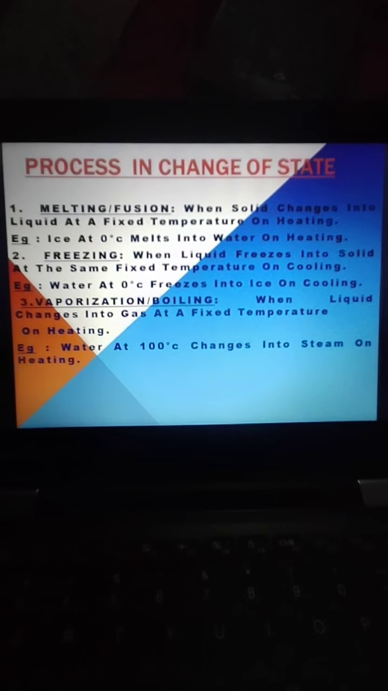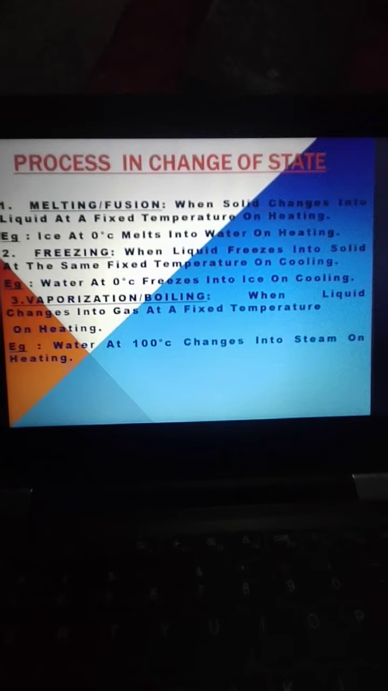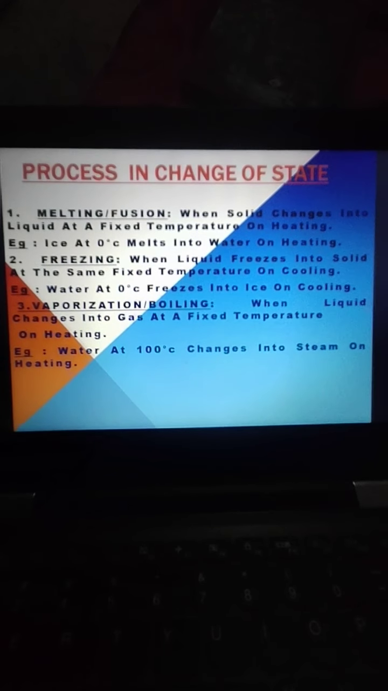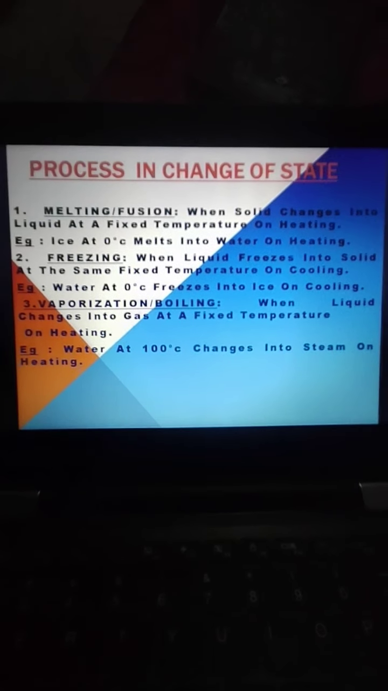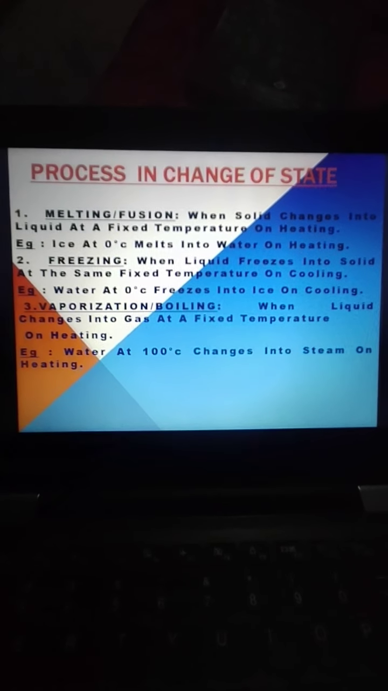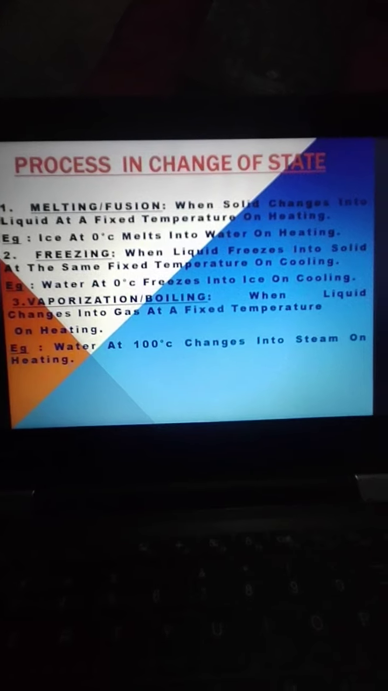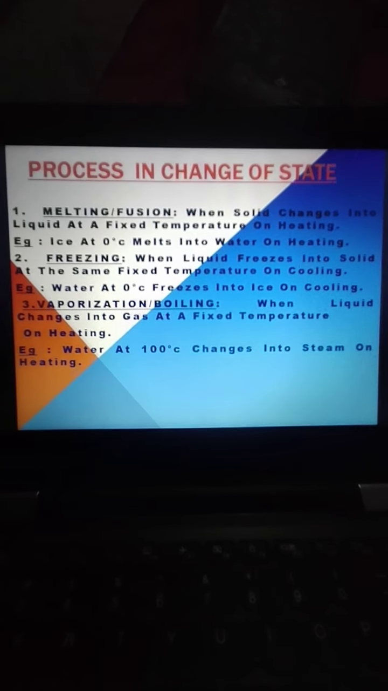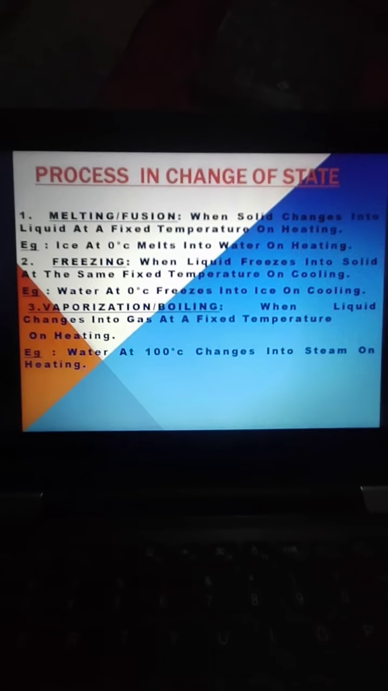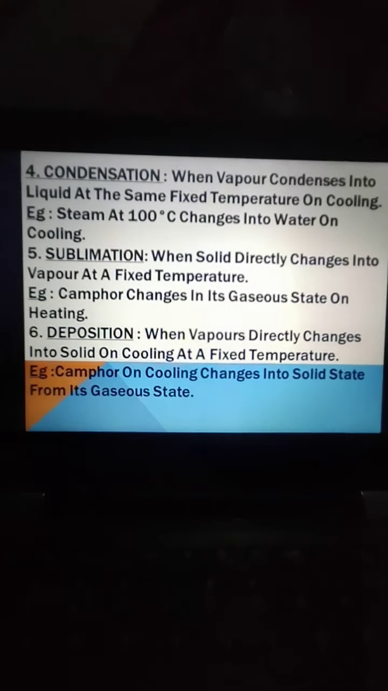Next is vaporization or boiling. Whenever liquid changes into a gas at a fixed temperature on heating, that process is known as vaporization or boiling. And the example is water at 100 degrees Celsius changes into steam on heating.